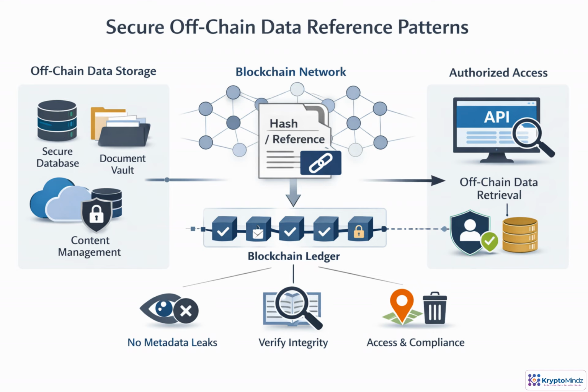In compliant Besu architectures, sensitive records stay in systems built for control, such as databases, document vaults, or content platforms. The chain receives only a hash, commitment, reference identifier, or status. That gives participants proof of sequence and integrity without exposing regulated data. Applications retrieve the real record through authorized APIs. Be careful with references too. Names, paths, or predictable IDs can leak metadata. The rule is simple: never put raw regulated data on-chain.